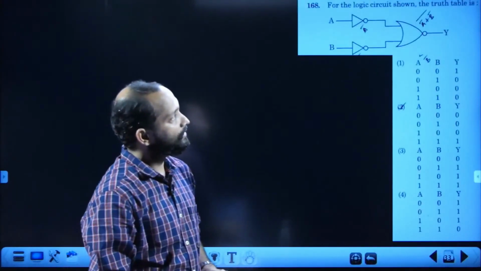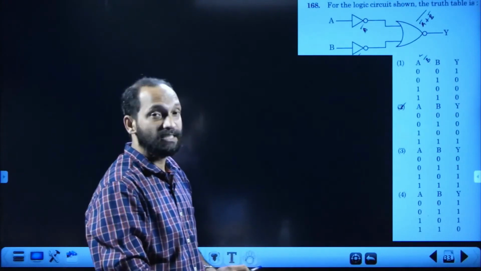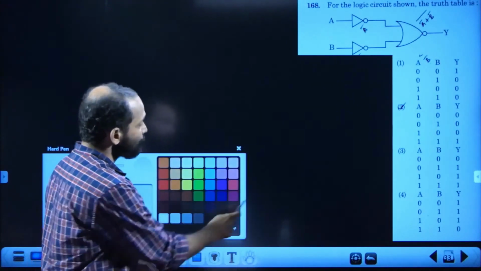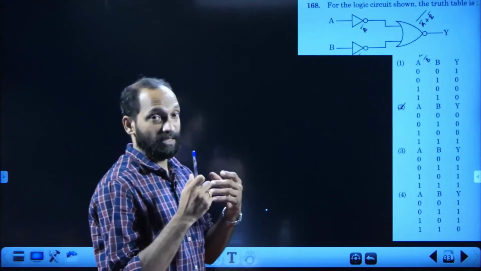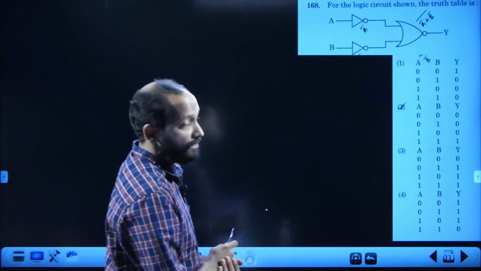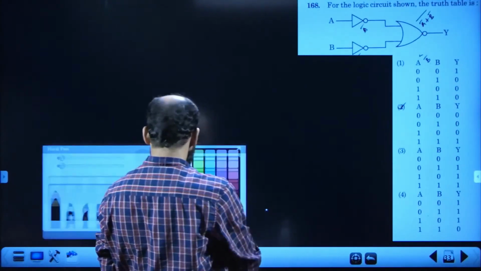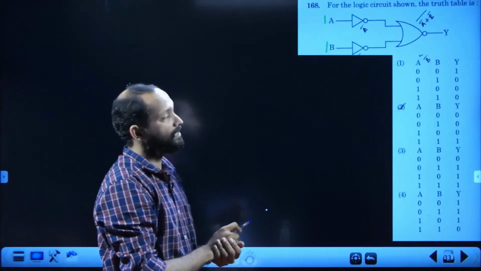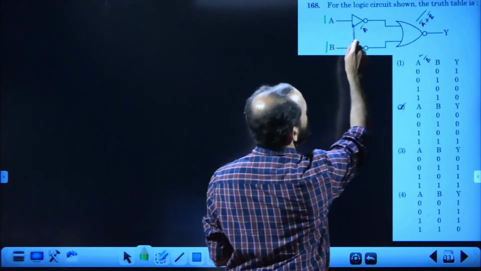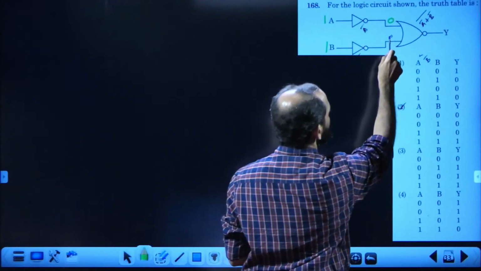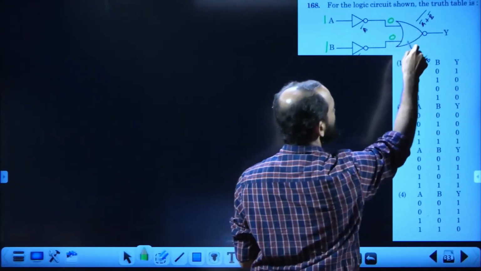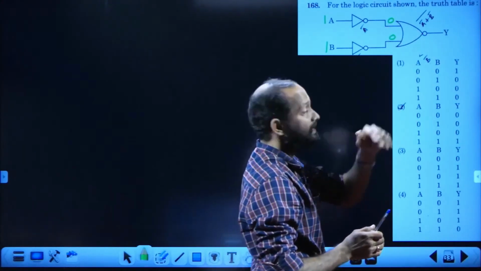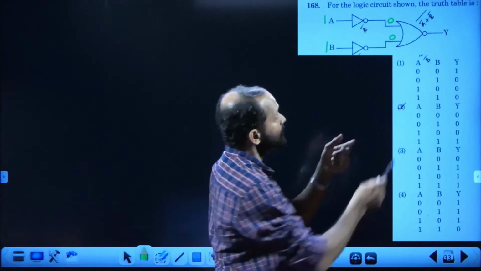For the logic gates from solids and semiconductors, digital part, gates, truth table is, okay, here many methods have been used, but the simplest one where everyone can follow can be used like this. If you give 1 and 1 as inputs, let us give 1 and 1. This is a NOT gate, so here comes 0. This is another NOT gate, here comes 0. 0 and 0, this is a NOR gate. NOR means OR plus NOT. 0 OR means addition, 0 plus 0 is 0 but not, so it becomes 1.